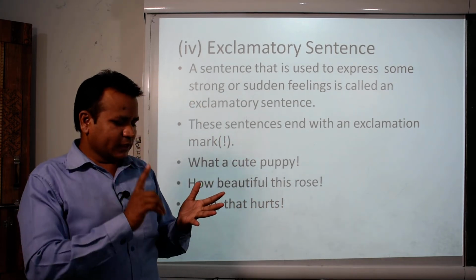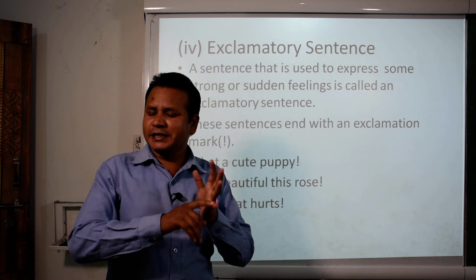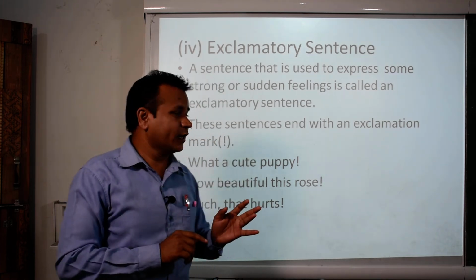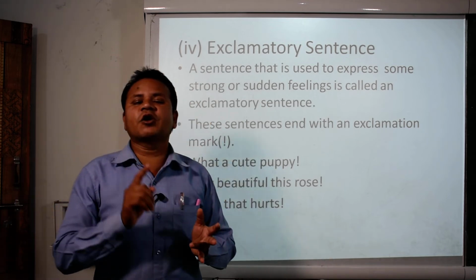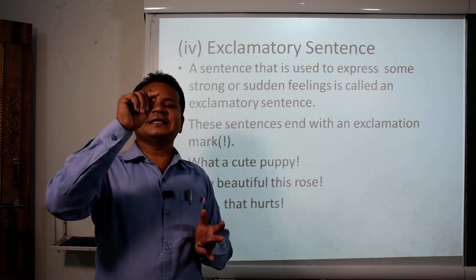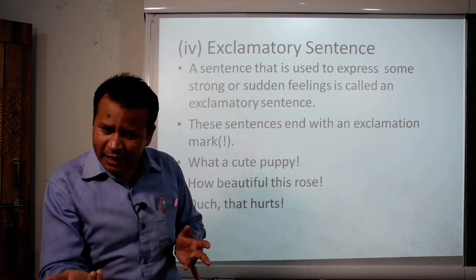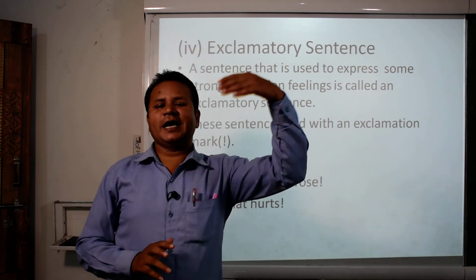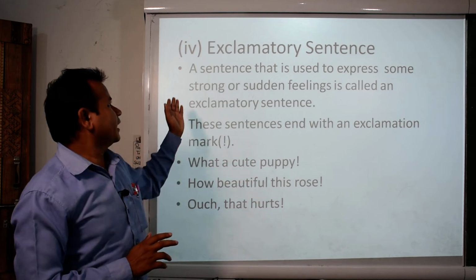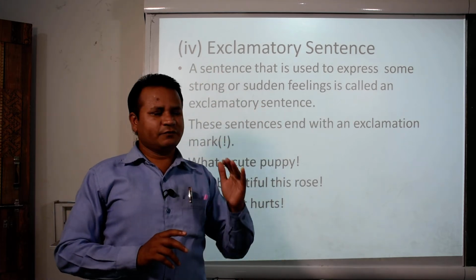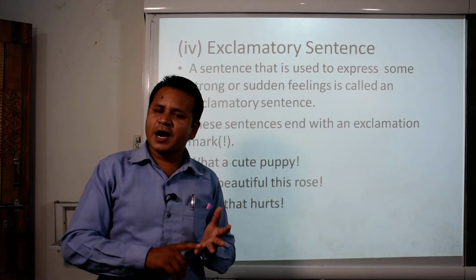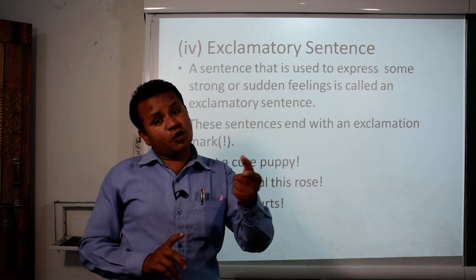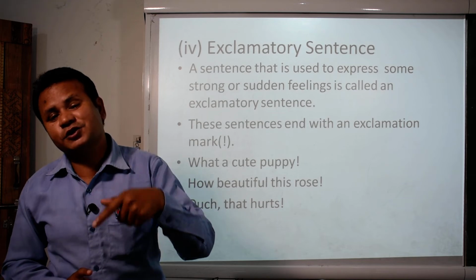As I told you, in the declarative sentence we declare something and it ends with a full stop. In the interrogative we ask a question and it ends with a question mark. The third one is imperative, where we express a command, request or desire, and it also ends with a full stop.